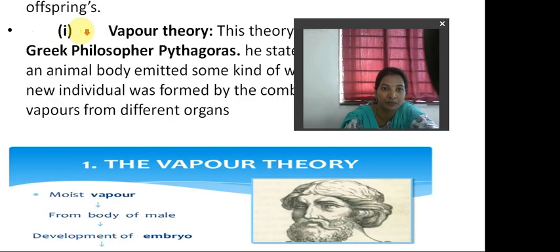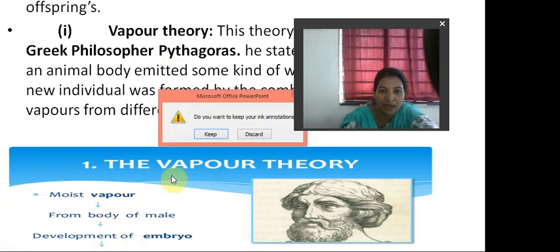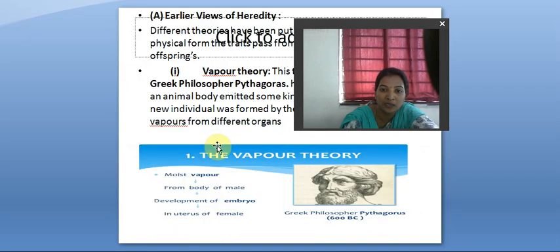Understood? Now, the earlier views of heredity: before that, there were some theories put forward for the students. So I'll end here, and in the next classes we will continue with the earlier views given by some other scientists, okay.